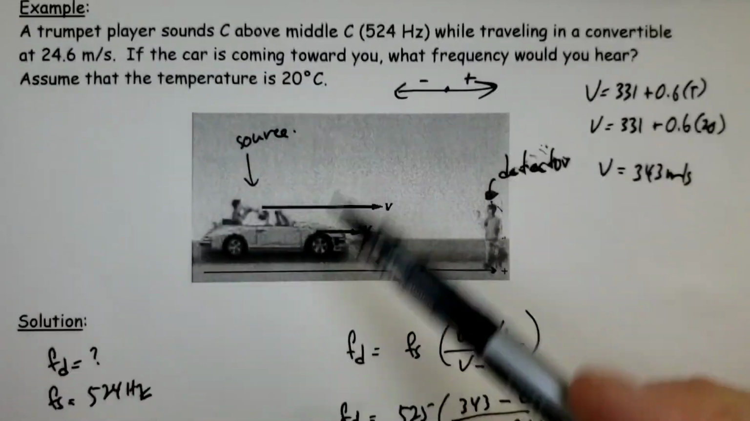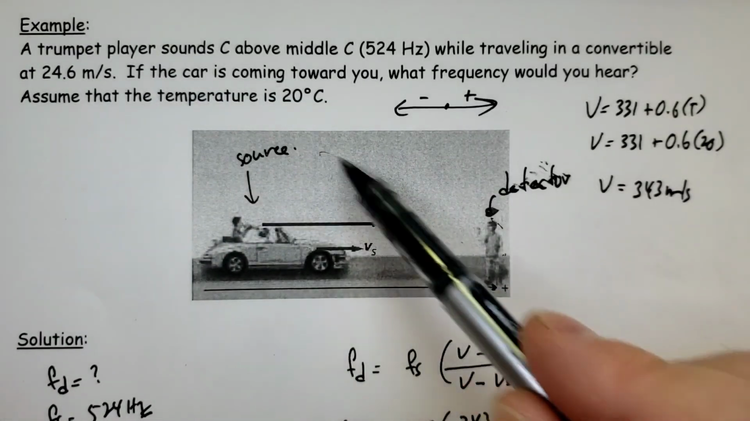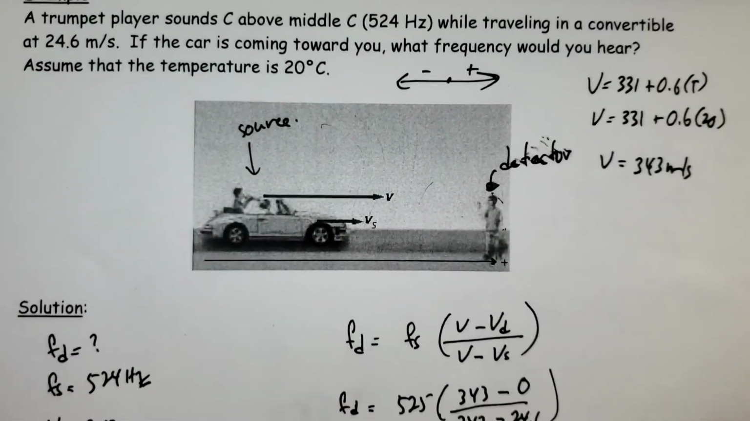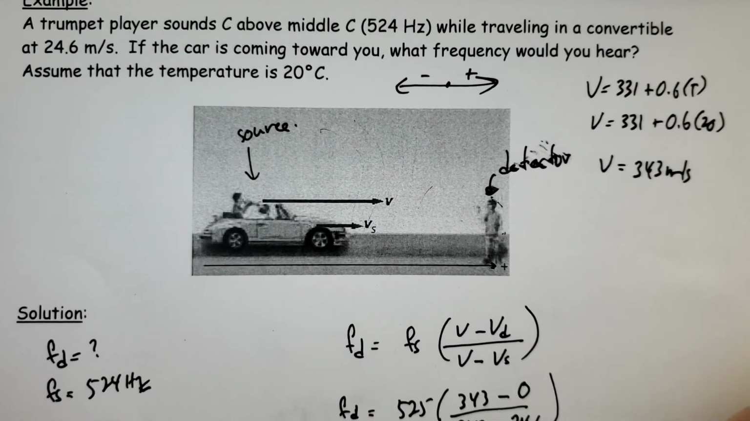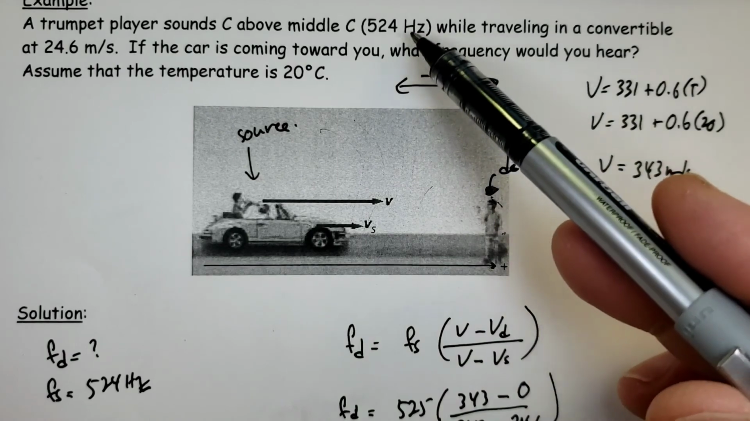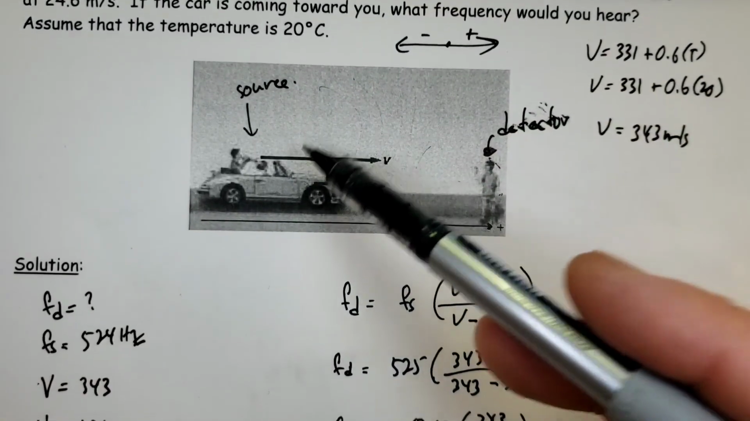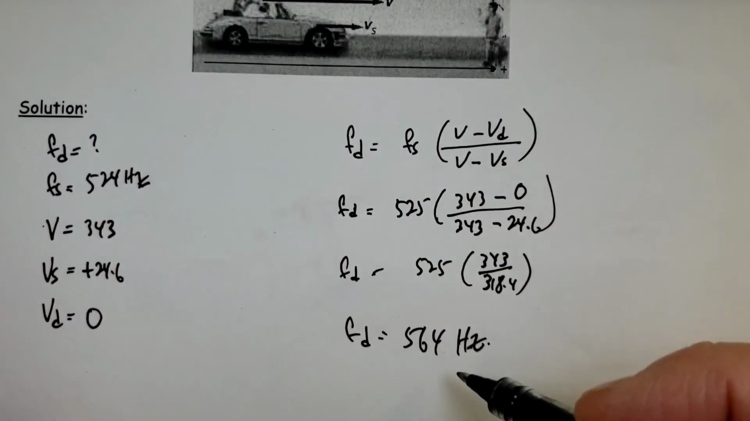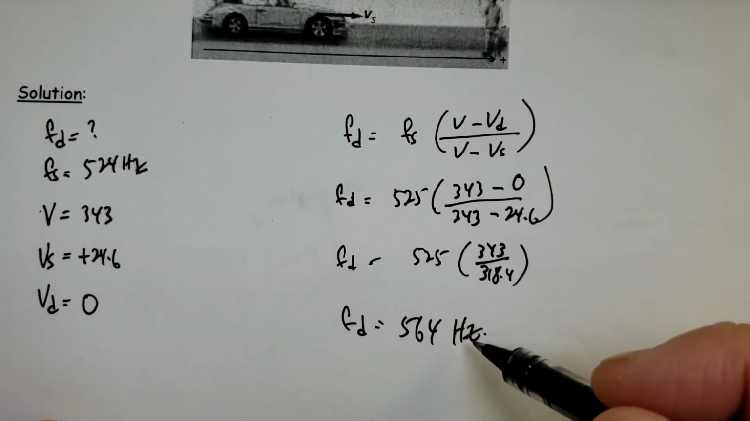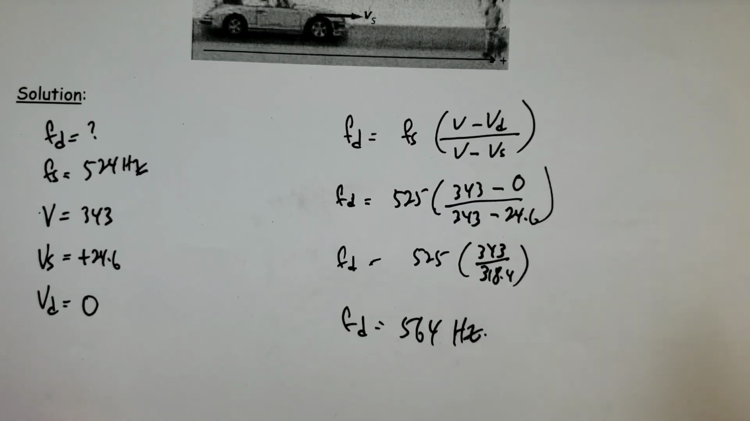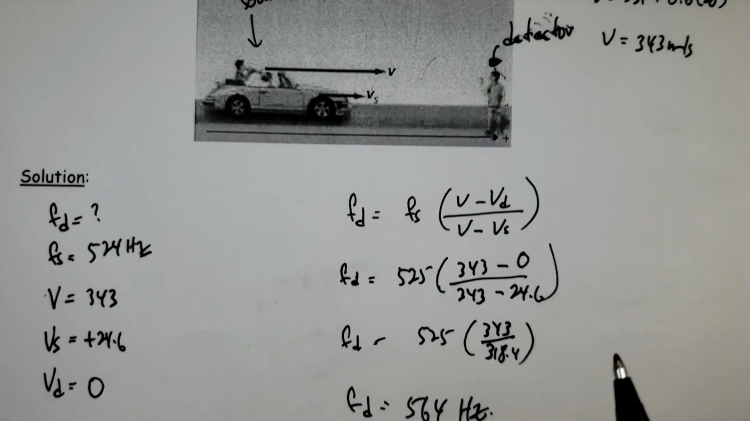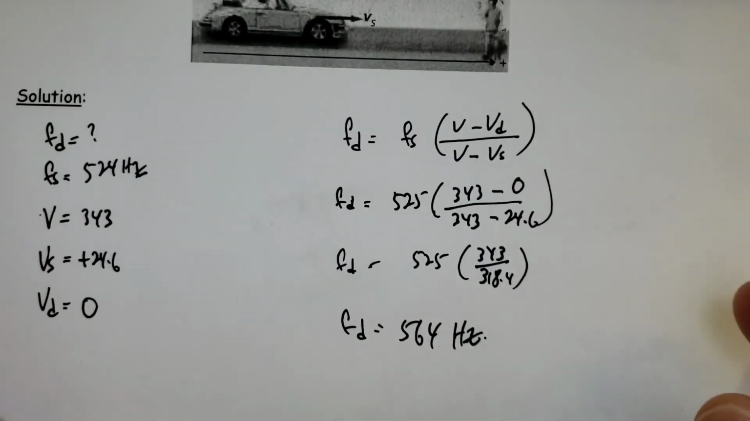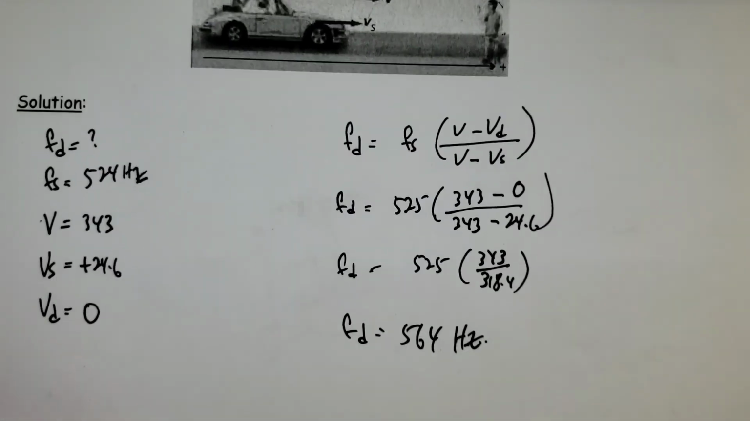That makes sense because it's moving towards us, so the waves will get bunched up. The frequency that we hear should be higher than the frequency that's actually being made. So 524 is what's actually being made. The people in the car moving with it hear 524, but someone that it's approaching would hear 564. In the next video, we'll go over some hints for the assignment and sketch some of the diagrams that you're going to need.